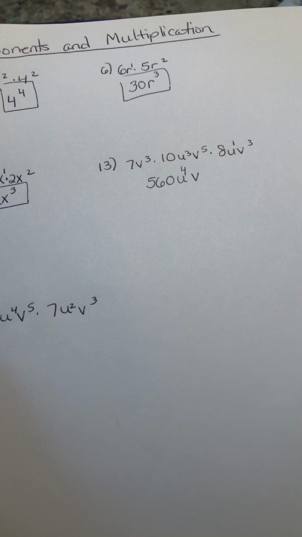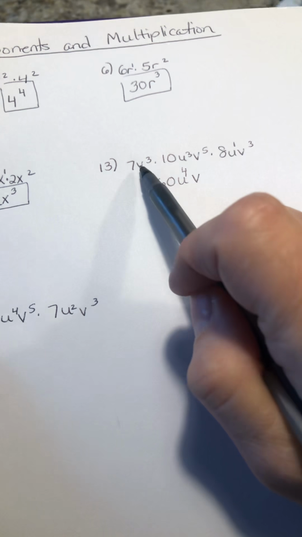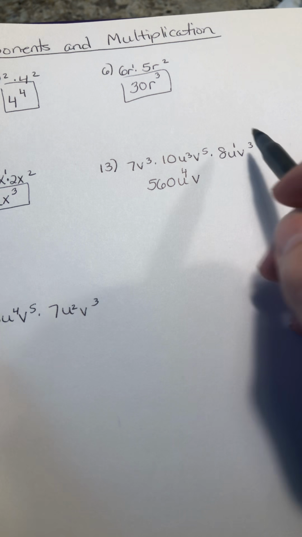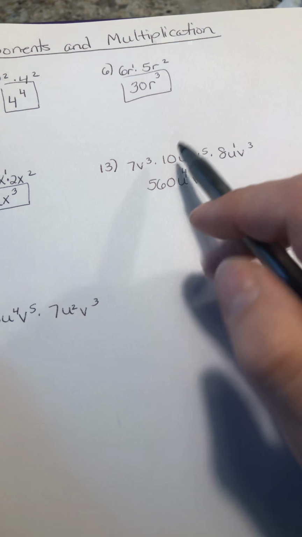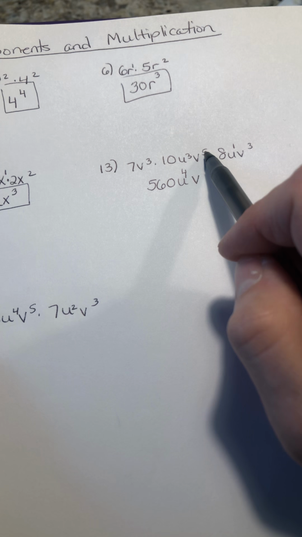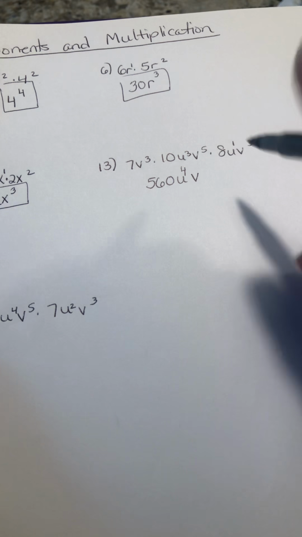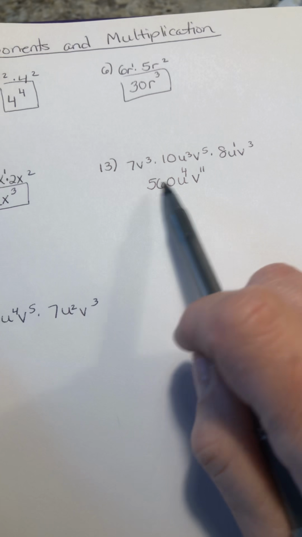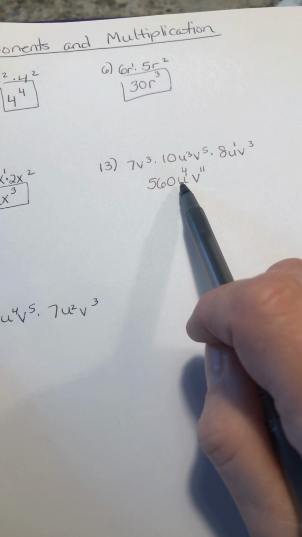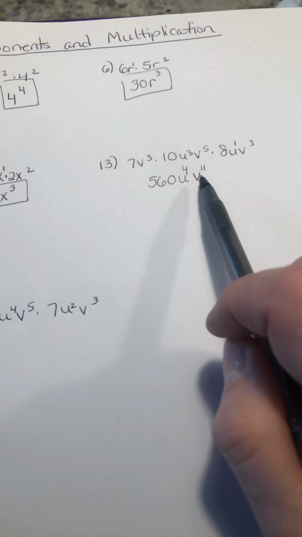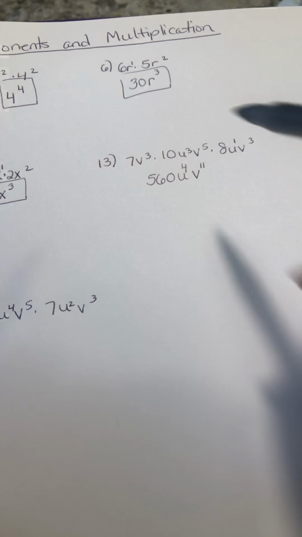And I'm going to do the same thing for the v's. I have v cubed times v to the 5th times v cubed. I'm going to keep the base and add the exponents. 3 plus 5 is 8. 8 plus 3 is 11. And I know I'm all the way simplified when there is only one of each variable left. I don't want to see a u in any more than one place and a v in any more than one place.